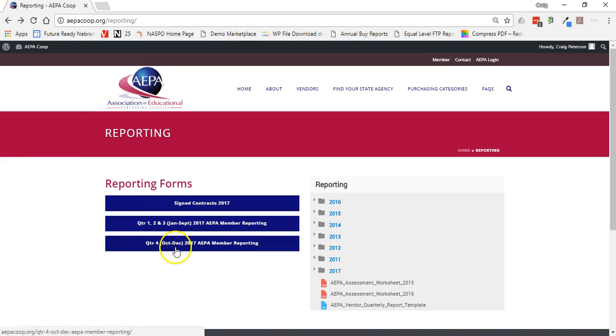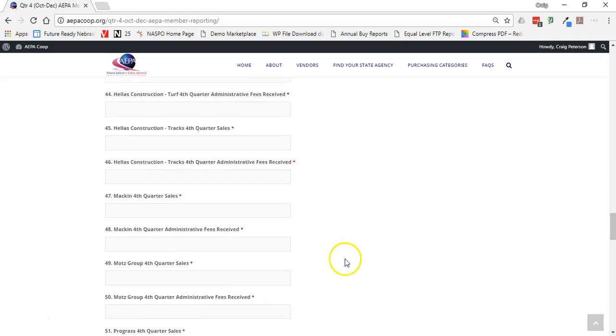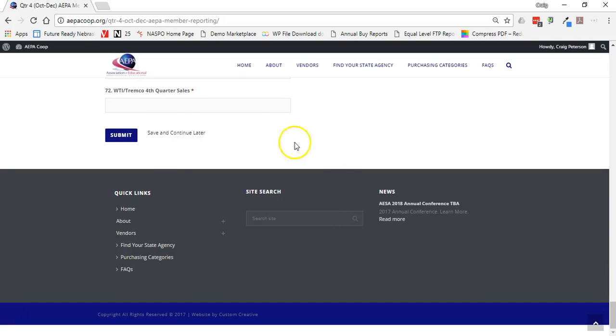Notice that, and I think most people have seen this, but when you go into quarter 4, you can save these documents. If you scroll down to the bottom, save and continue for later. The thing is, you do have to remember the URL that is sent to you to continue editing that document.